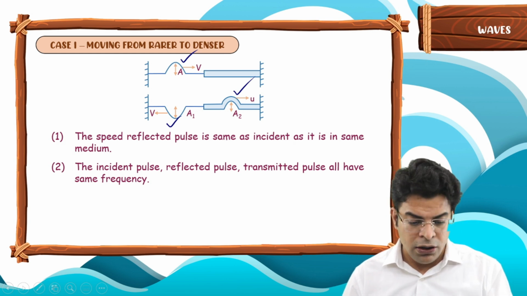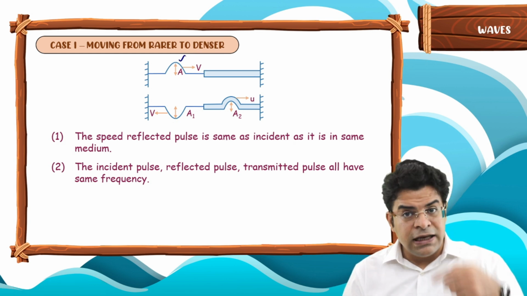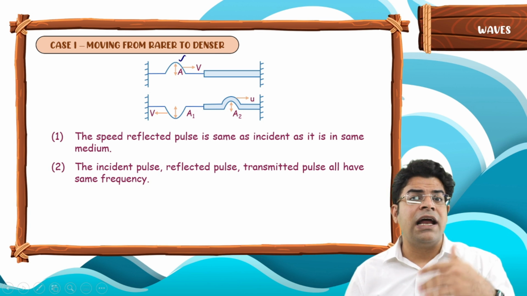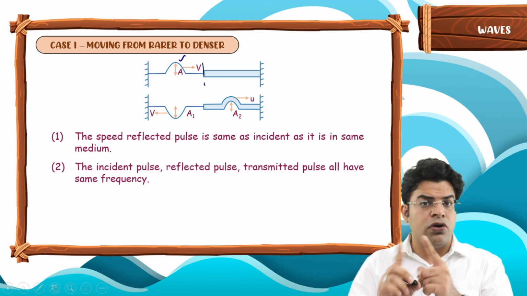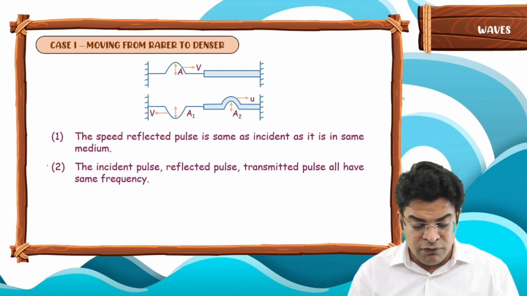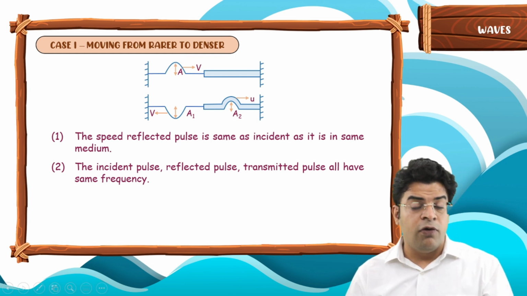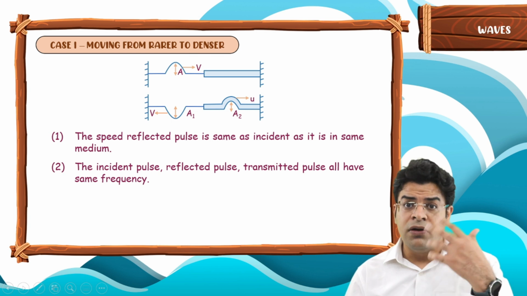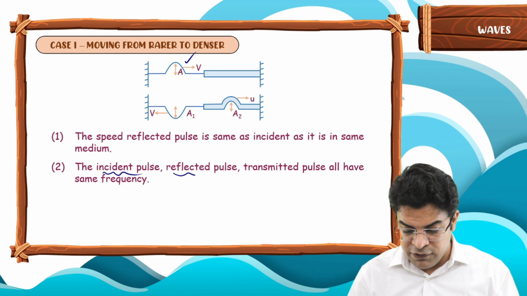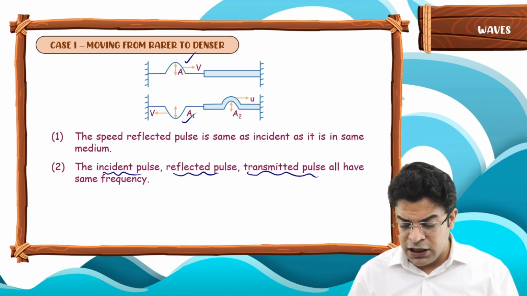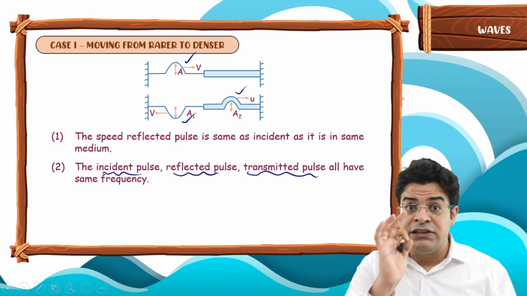The medium. Once the pulse has been created, it has been set at a particular frequency. By changing the medium, the frequency does not alter. What I am saying here works in all three types of waves. It works in sound, light as well as string waves. So the incident pulse, the reflected pulse and the transmitted pulse all have the same frequency.